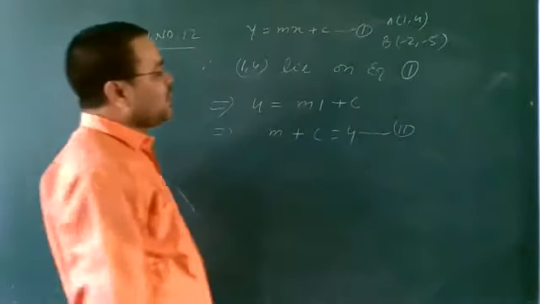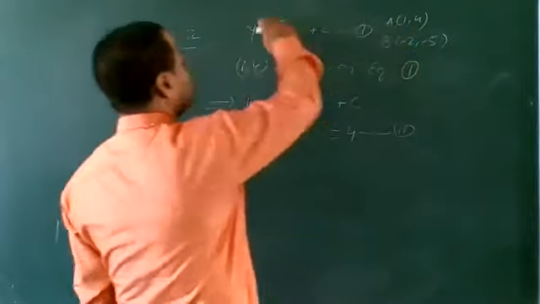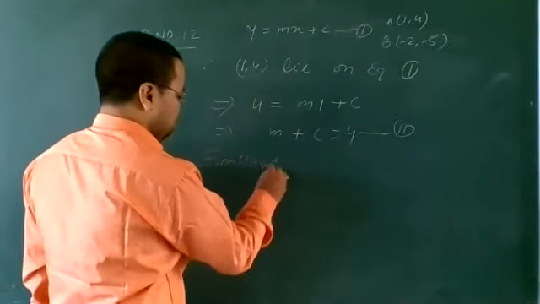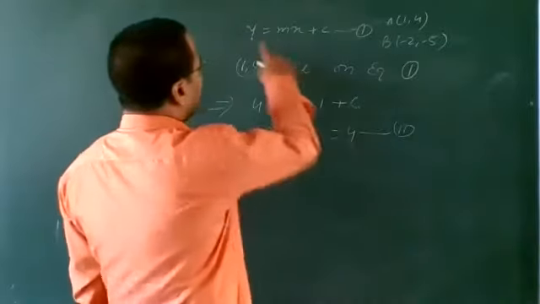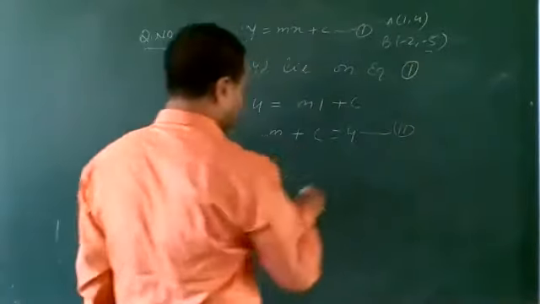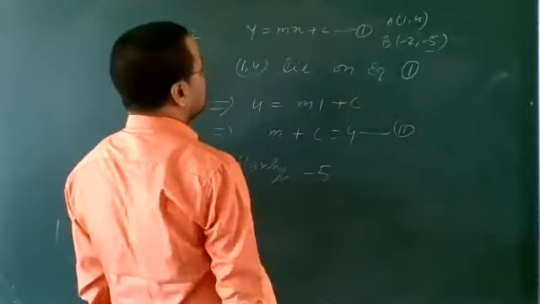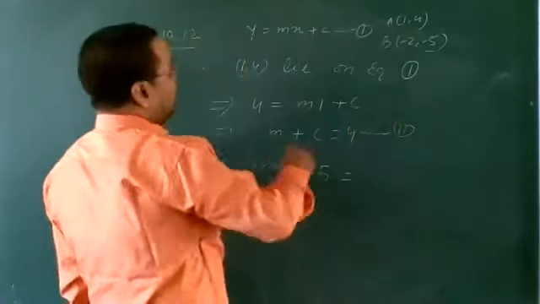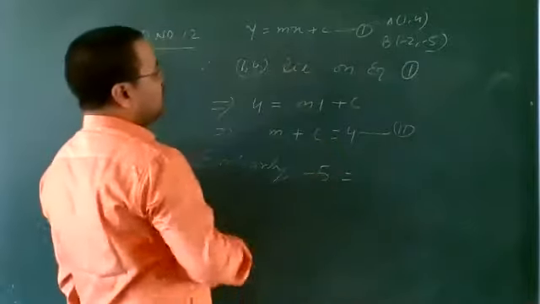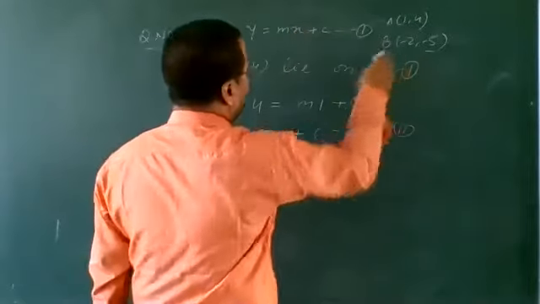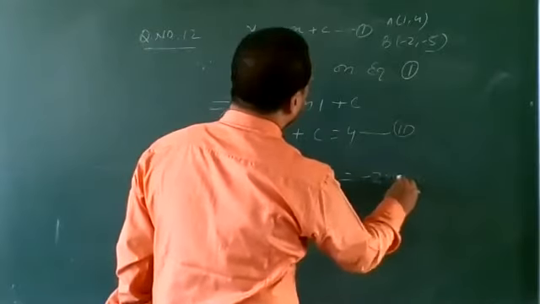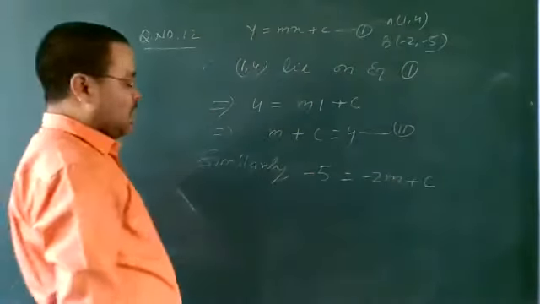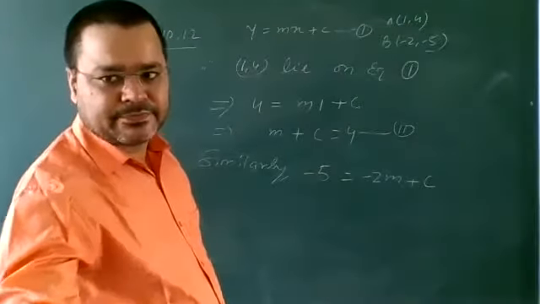Okay. Similarly, here point B also satisfies this equation. Similarly, the value of y is -5, so -5 equals m times the value of x, which is -2, plus c. We can write -2m + c.